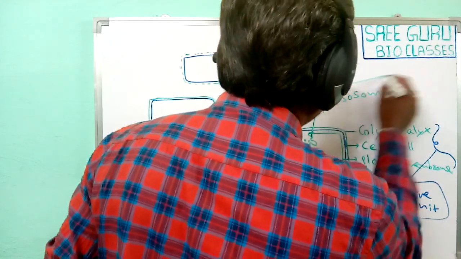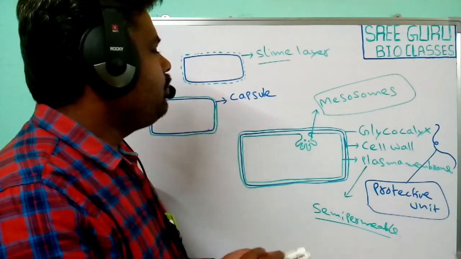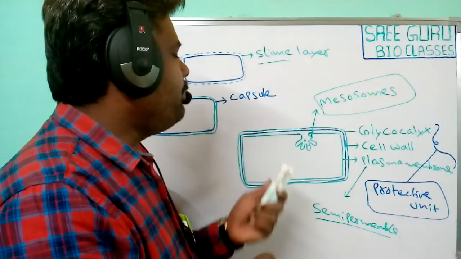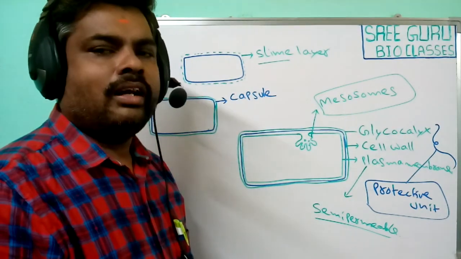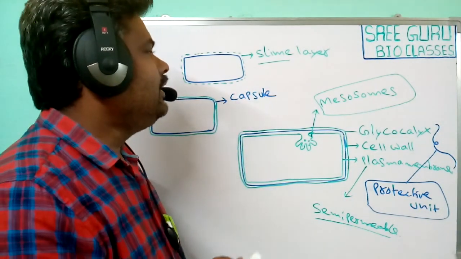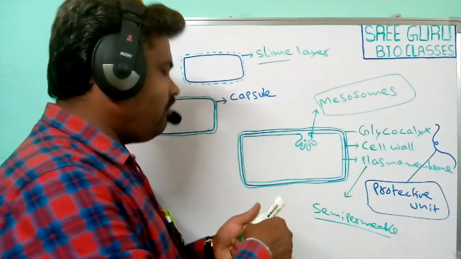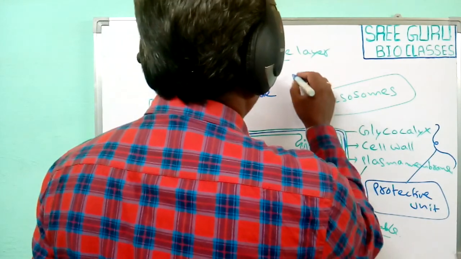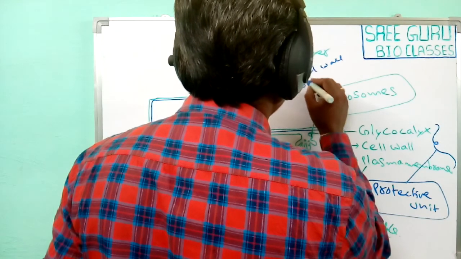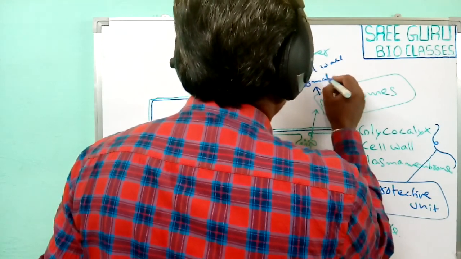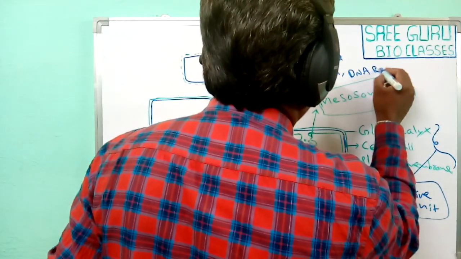Mesosomes. These mesosomes are the characteristic feature of prokaryotic cells, especially bacteria. In bacteria, mesosomes are involved in several functions. Generally, mesosomes are involved in cell wall formation, and they are involved in DNA replication